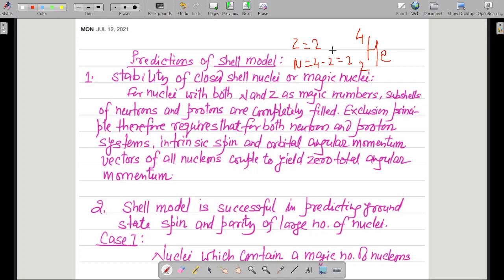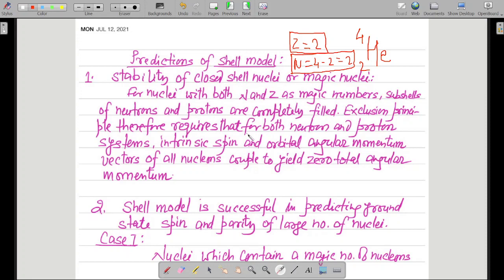Both of them are magic numbers. As 2 is a magic number, the shells for neutrons will be completely filled, and the shells of protons will also be completely filled. So for nuclei which have both N and Z as magic numbers, subshells of neutrons and protons are completely filled.